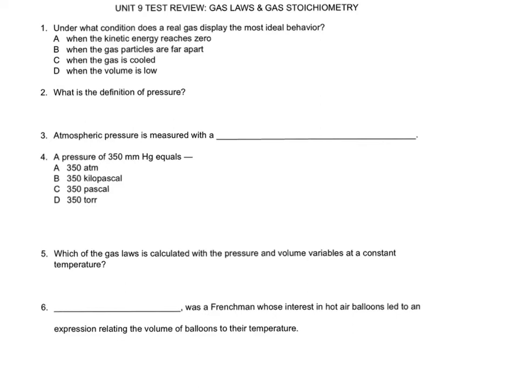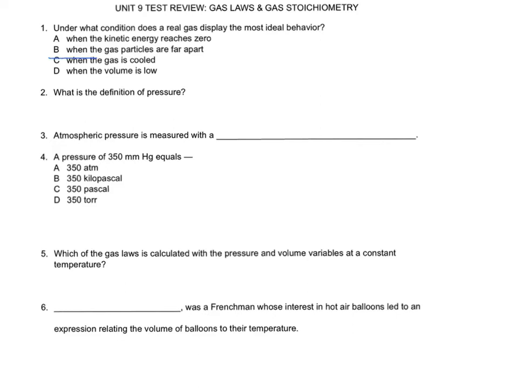And real gases deviate, meaning they don't follow ideal gas behavior at high pressures and low temperatures. So let's see if we can find answer choices here that would indicate high pressures and low temperatures. So obviously C is wrong because it says when a gas is cooled.